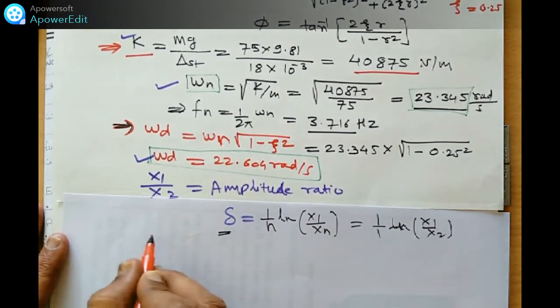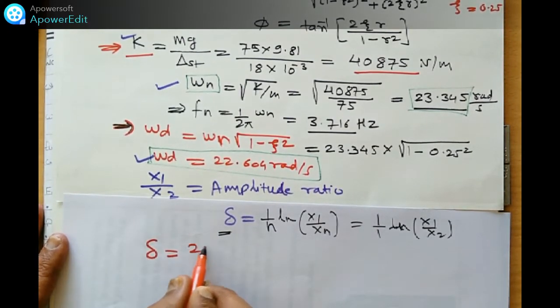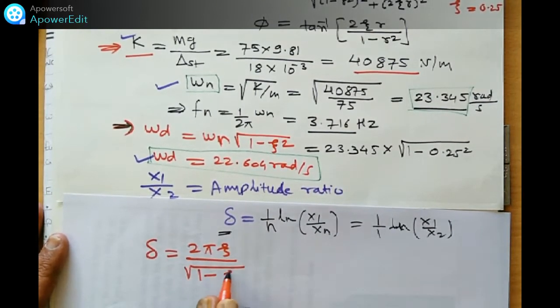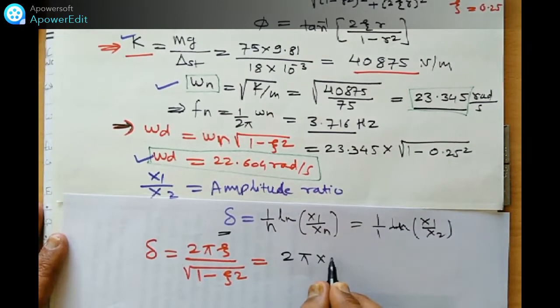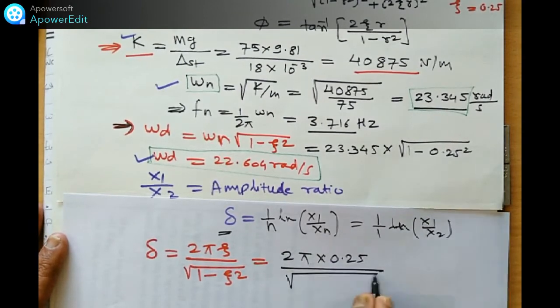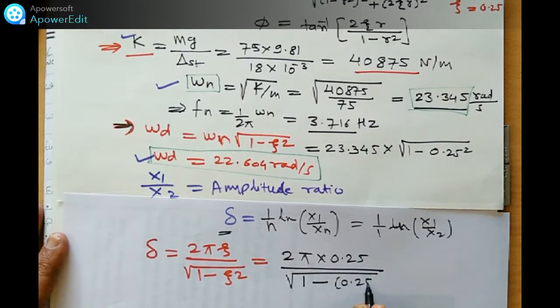Delta we can find out by using the formula. Delta is equal to 2 pi zeta upon under root of 1 minus zeta square, which is equal to 2 into pi, zeta value we know 0.25, upon square root of 1 minus 0.25 square.